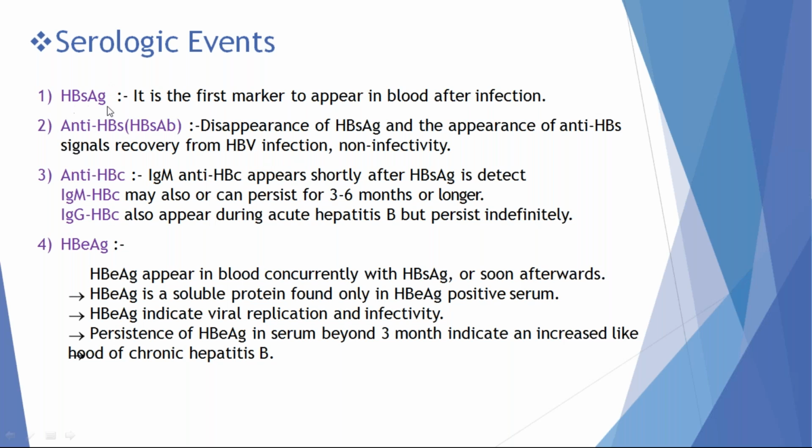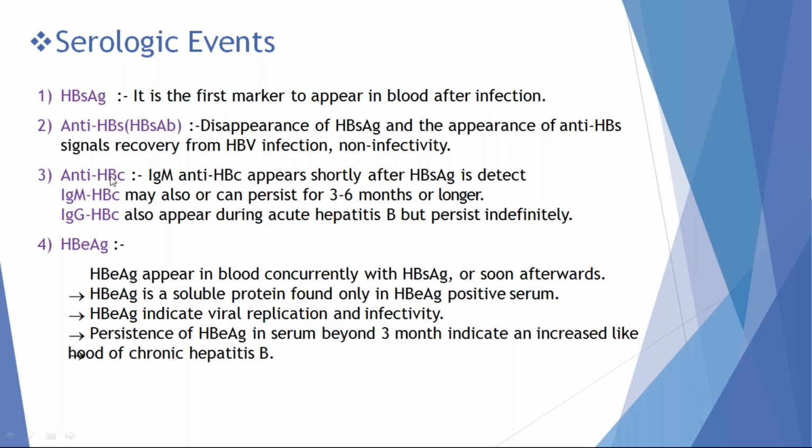HBsAg is the first antigen to appear in the blood in a patient infected with hepatitis B virus. HBeAg acts as a qualitative marker of viral infection because the presence of HBeAg indicates the virus is actively replicating.